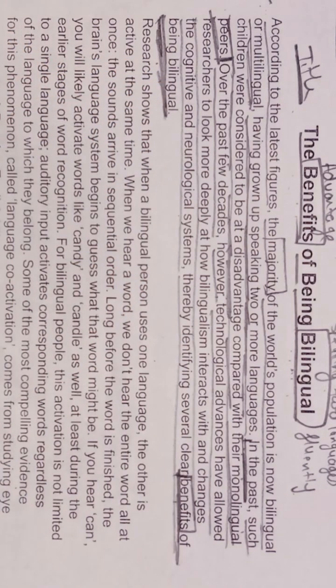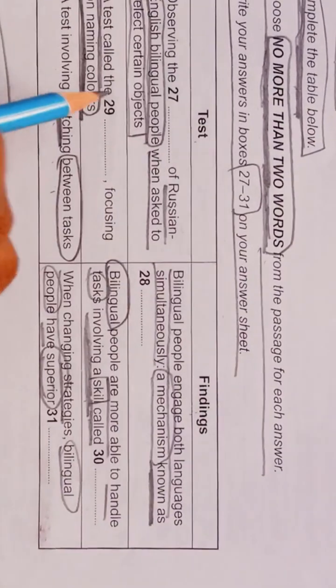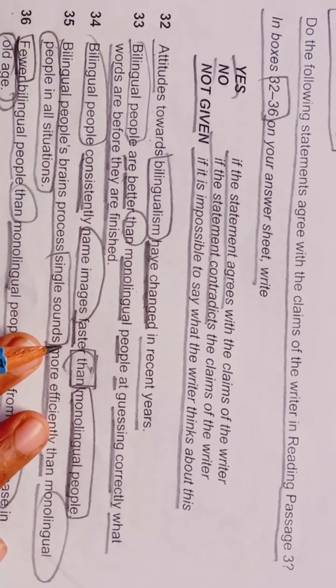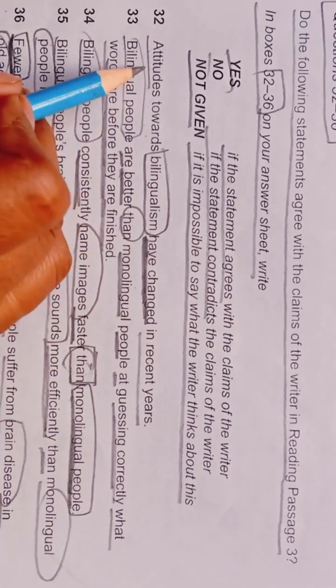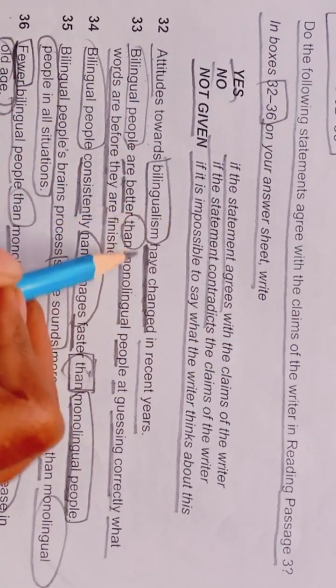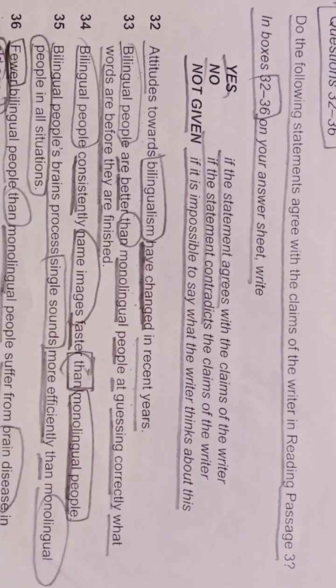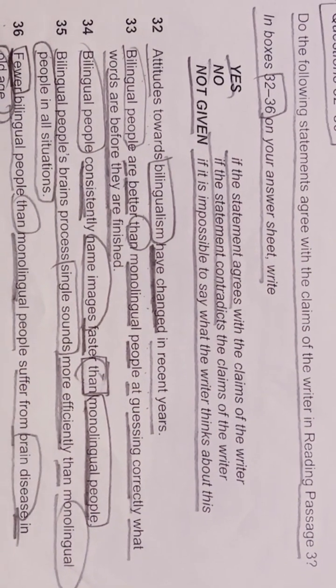Okay, so let's see whether we are getting any of our answers or not. Here they are talking about number 32: attitudes towards bilingualism have changed in recent years. In recent years means recent decades.